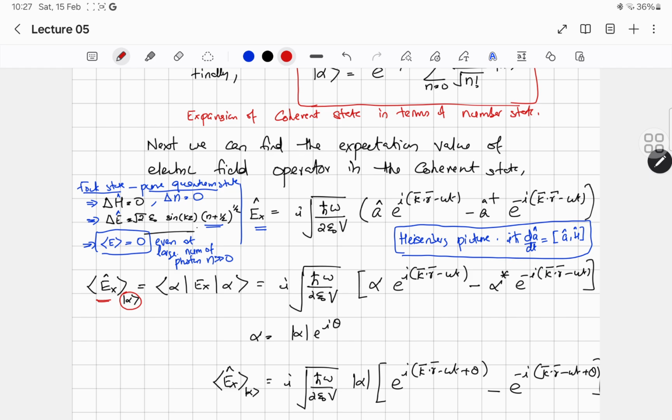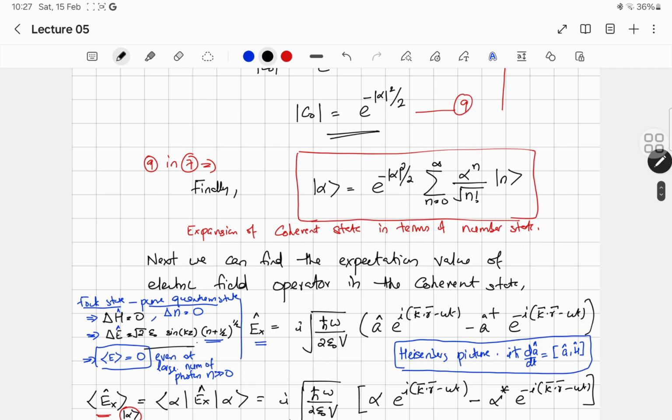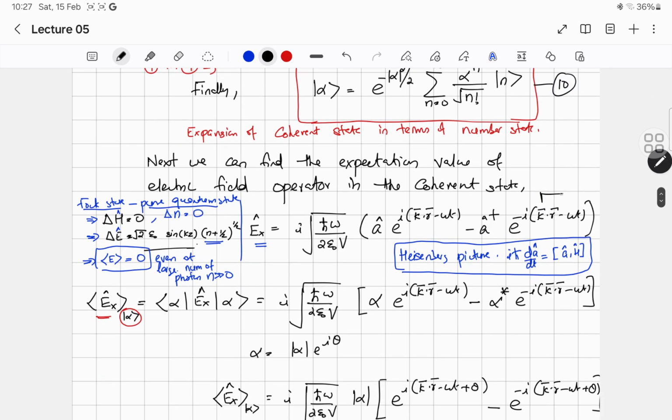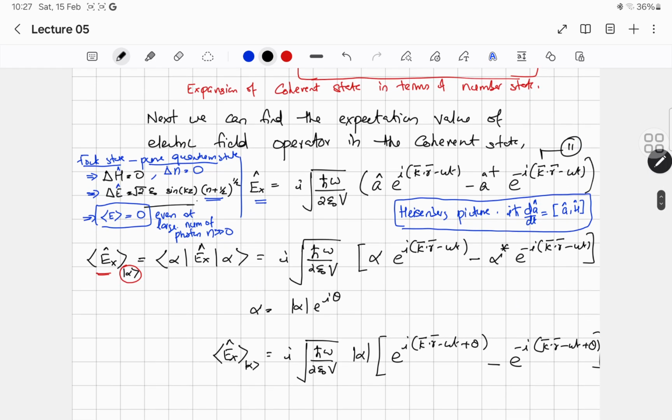This is the inner product of alpha, E, alpha. Let this be equation number 10 and this be equation number 11. Use equation 11 here and just substitute it.